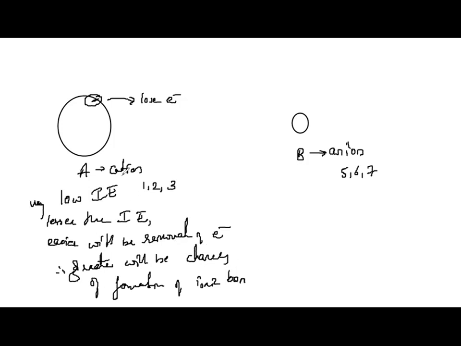Compare: if one atom has very low ionization energy, and another atom, which is much bigger, has very high ionization energy, which atom will lose an electron very easily? This one will lose the electron very easily to this atom. So here the chances of ionic bond formation are more, and therefore this will be more ionic than that. This is how the first factor, ionization energy, comes into context. Ionization energy should be least for the one of the combining atoms which is going to lose electrons.